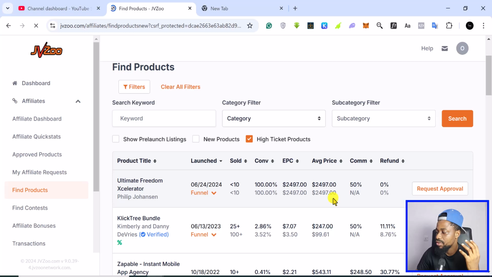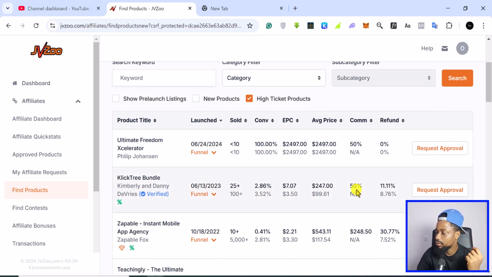And of course, the thing with high ticket products is that you are going to earn high commission. So you can see here, this one, the average price is over $2,000 and the commission is 50%, which means you can earn a lot of money. But as you can see, it has sold less than 10, and it has a 100% conversion rate. The good thing is that it doesn't have any refund rate, but $2,000 is going to be a lot of money for a lot of people. So it's always difficult to go very high with affiliate marketing.